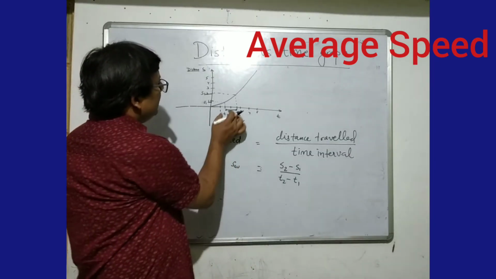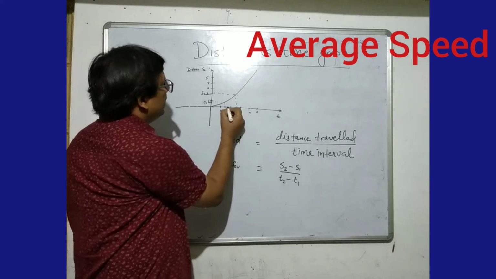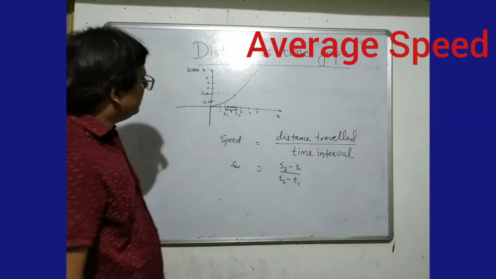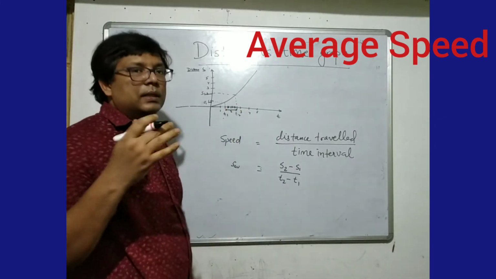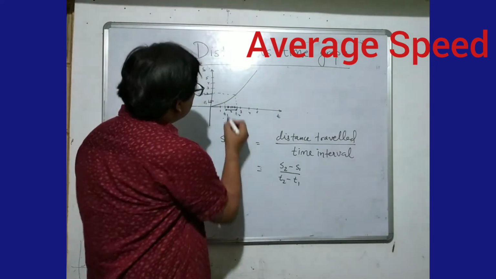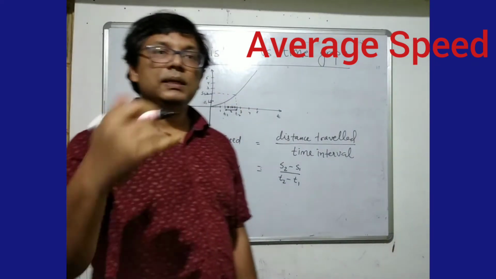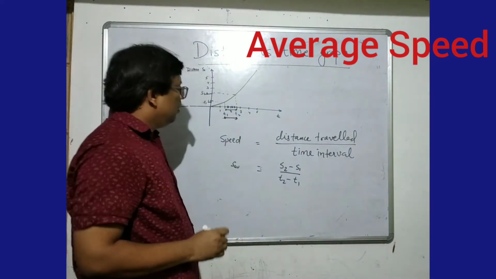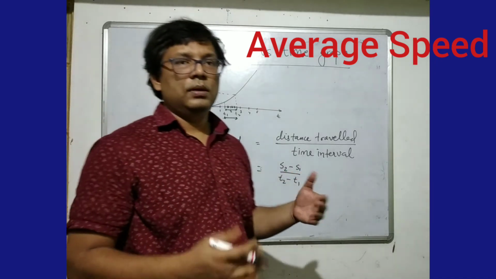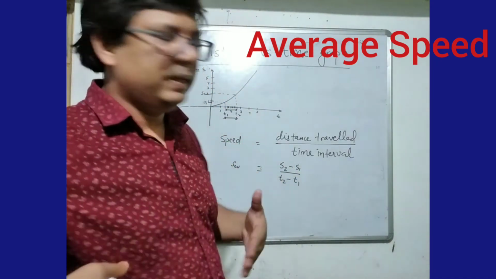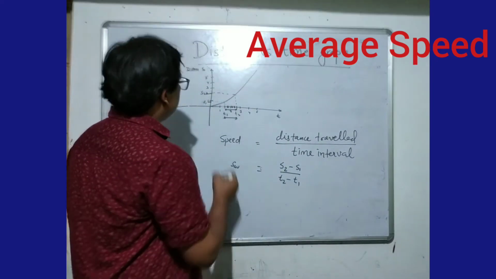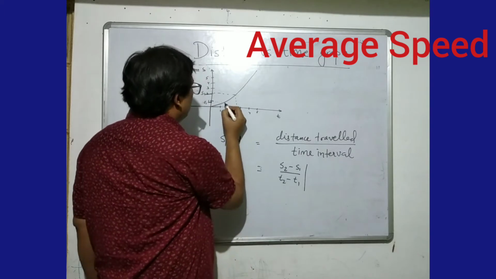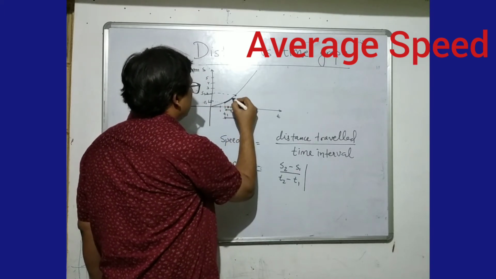Because in this interval, if we take many small intervals, we will find that in some interval the speed is more, in some other interval the speed is less. But for the given interval, we are just averaging out and giving a uniform speed, and that's why this is nothing but a straight line joining this point to this point.